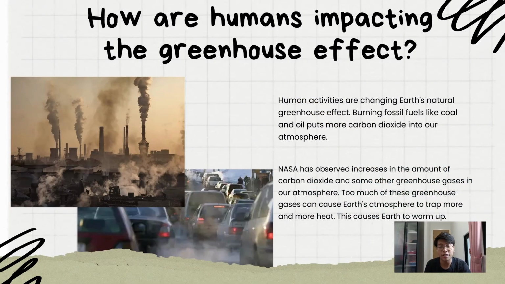However, human activities are changing the Earth's natural greenhouse effect. Burning of fossil fuels like coal and oil, and all this kind of stuff, is putting more and more carbon dioxide into our atmosphere. Too much of these greenhouse gases can cause the atmosphere to trap more and more heat, and eventually our Earth's temperature will increase every year. This has a very big impact on our surroundings: the melting of icebergs, climate change, and many other things.